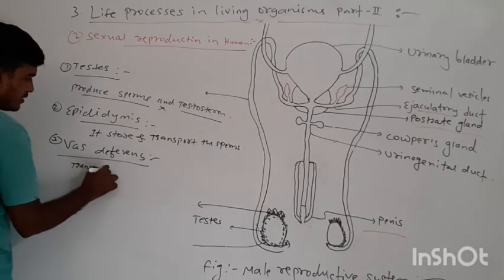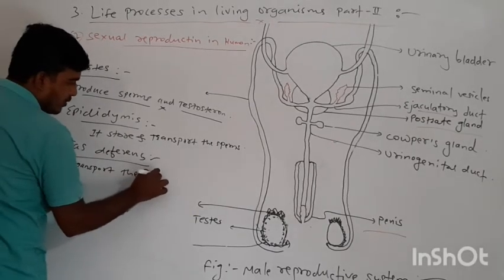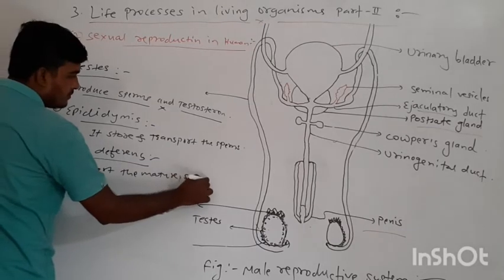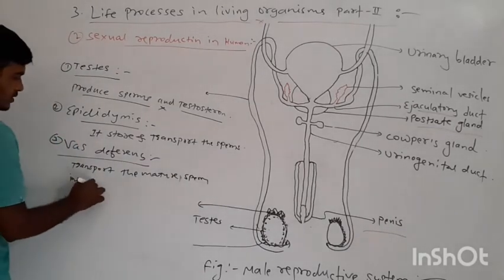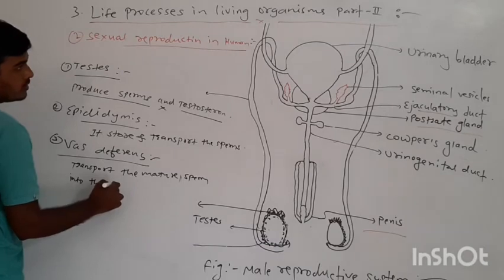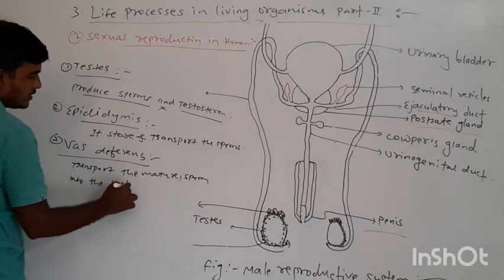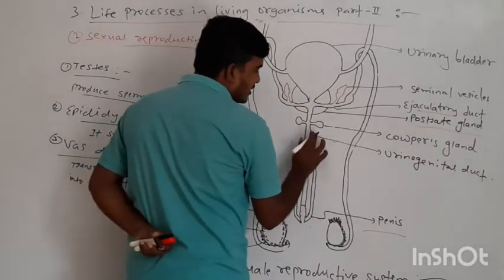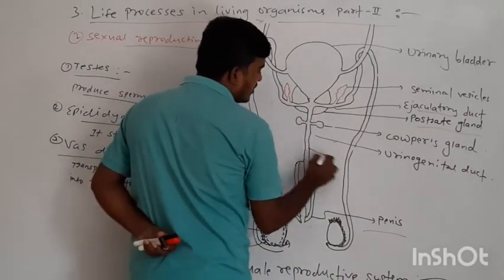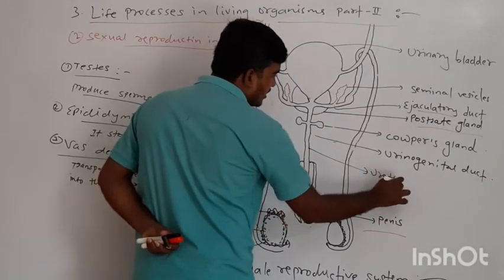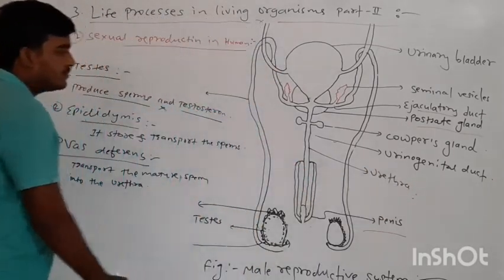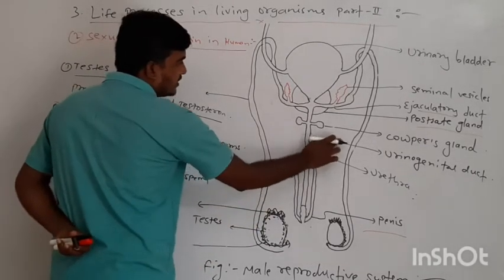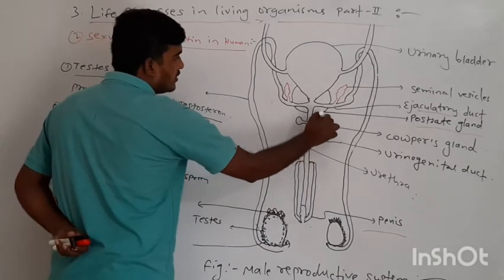It transports the now mature sperms into the urethra. We can say this is the urinogenital duct.